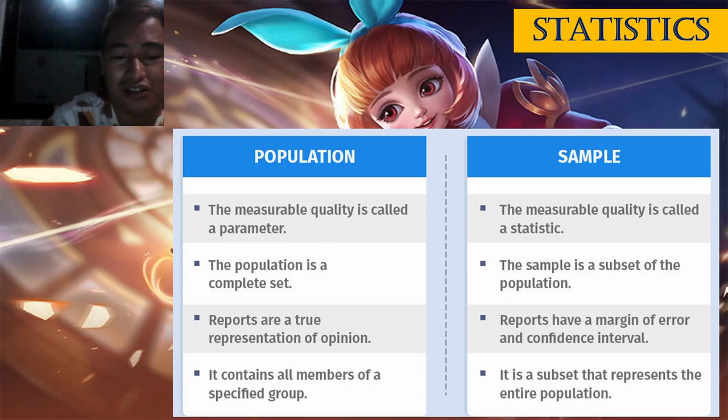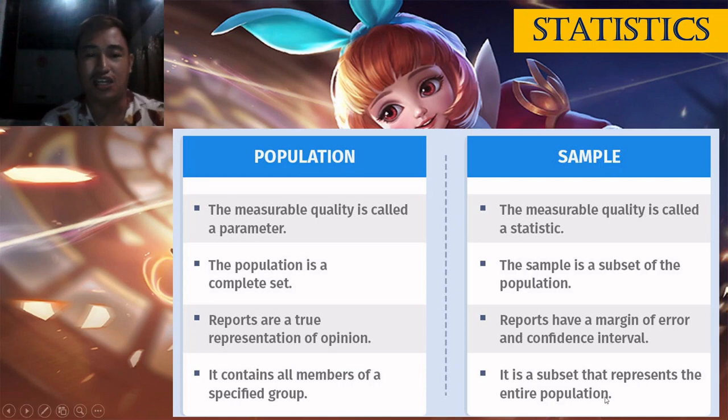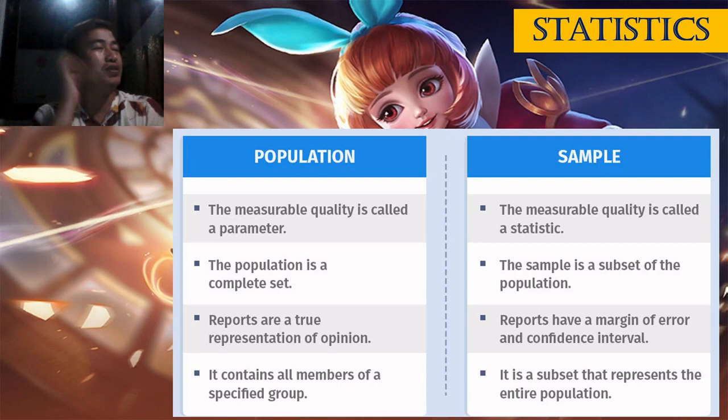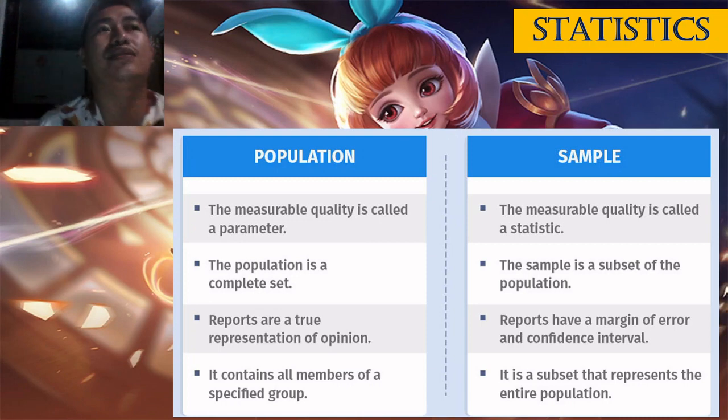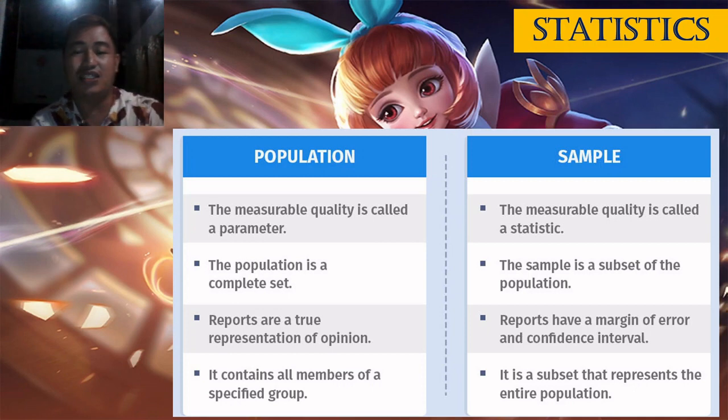Okay, next. It contains all members of the specified group, population. And then next, it is a subset that represents the entire population. So, for example, tanan tao sa Philippines. So, all Filipinos ang atong population, sa sample lang kay gamay ra tong kwaon dito.